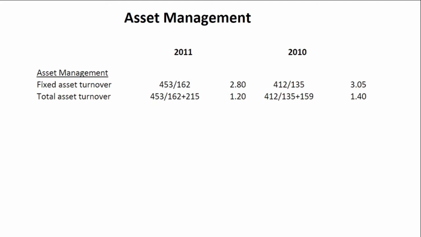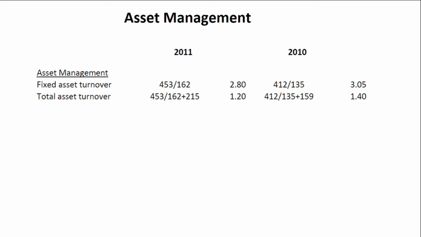So the next group of ratios we're going to look at are asset management ratios. Here we have our fixed asset turnover ratio and our total asset turnover ratio. Both have weakened from 2010 to 2011. If we look at our fixed asset turnover ratio, we'll want to know the reason that this ratio has weakened. So here we will answer that question by looking at what the ratio is made of. We need to dig deeper and we'll see that the fixed asset turnover ratio is made up of our sales revenue divided by our fixed assets.